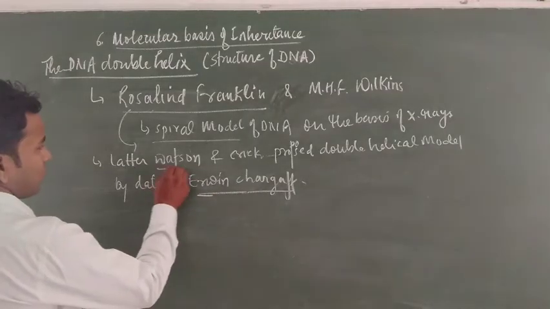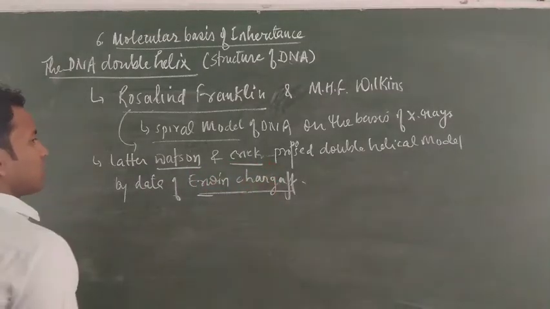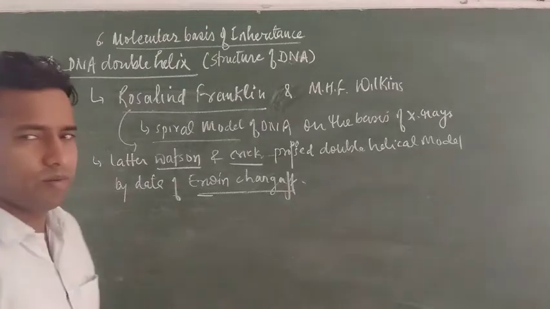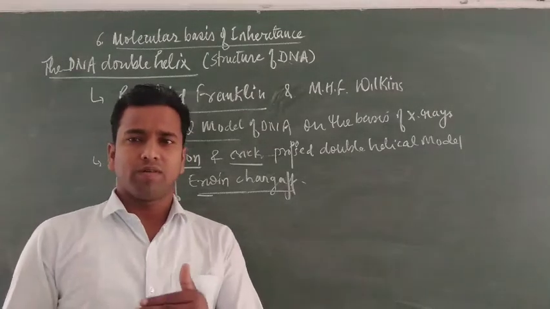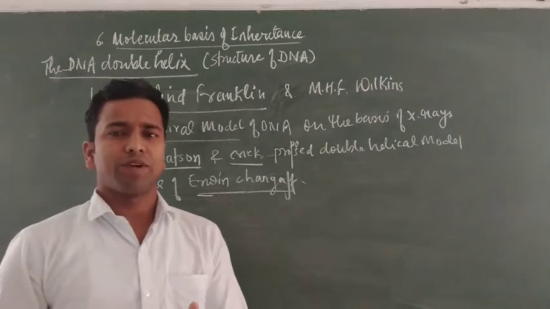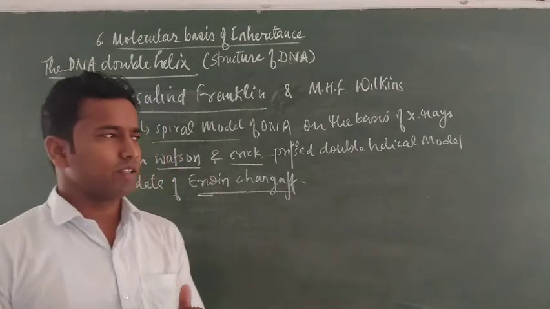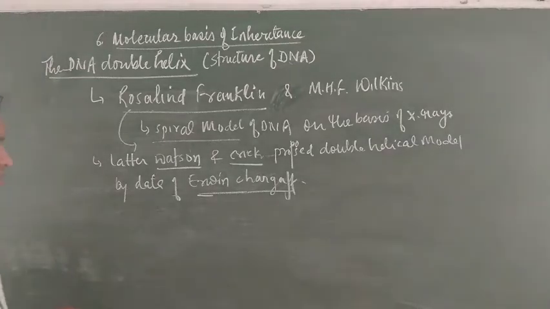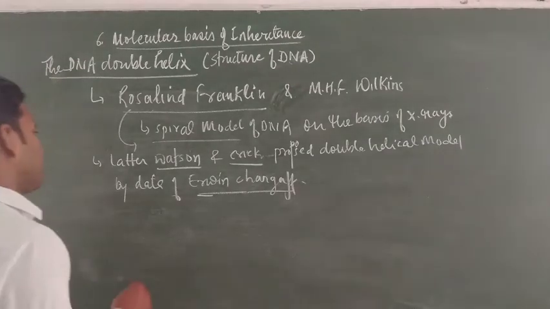According to Watson and Crick, the double helix is made up of repeated nucleotides, where the phosphoric acid and pentose sugar act as a backbone and the base pairs are joined by hydrogen bonds.